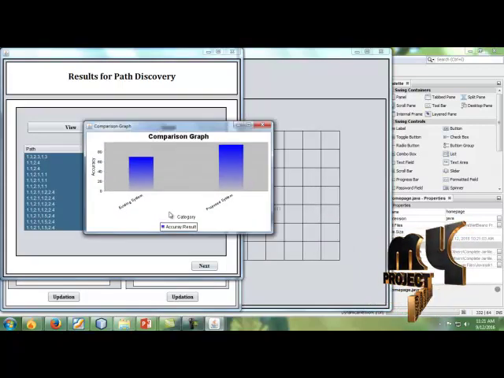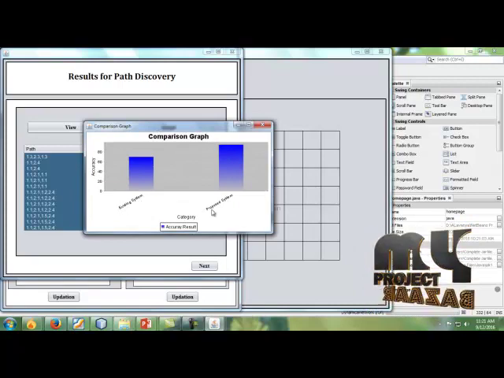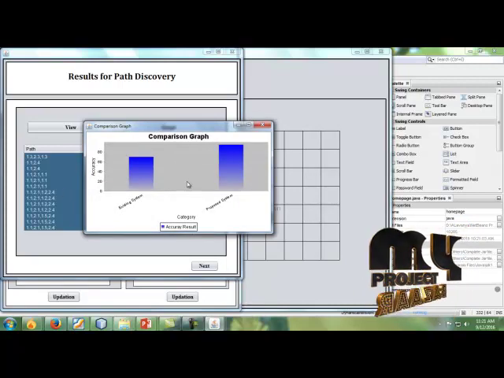This is our graph comparing the existing and the proposed system in terms of accuracy.